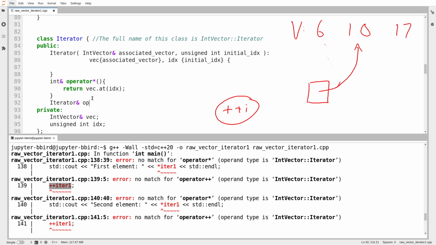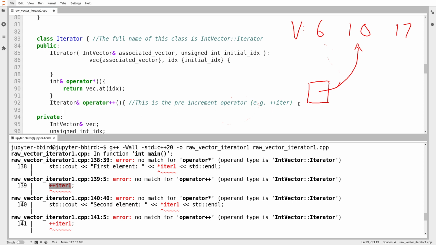This will be operator plus plus. And I should make a note here. This is the prefix. This is the pre-increment operator, e.g. plus plus iter. There is different notation you have to use to define iter plus plus, because as we know, there are two distinct plus plus operators, one that goes before, one that goes after. If you want to overload the other plus plus operator, it has to look a little bit different, which is an interesting technical point, but not one that we'll worry about in this video.